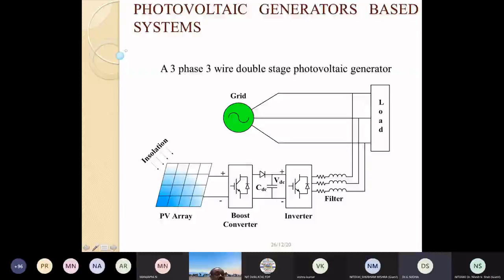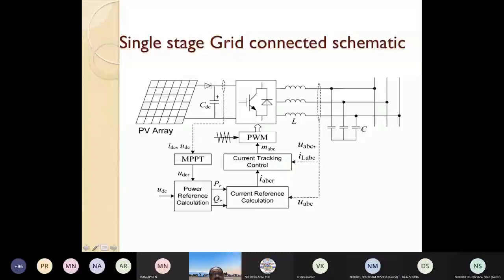Okay, a good question. See, I will show you the single phase operation, single stage. Now here, this voltage needs to be regulated to handle the partial shading of the photovoltaic array. Partial shading or non-partial shading, whatever you take, finally it is a DC voltage that is to be maintained.